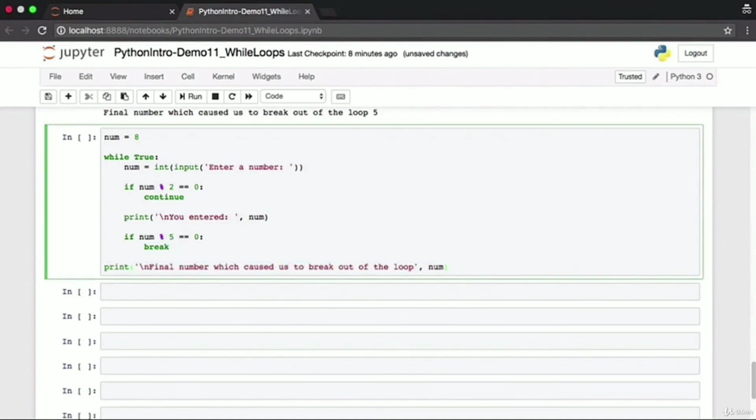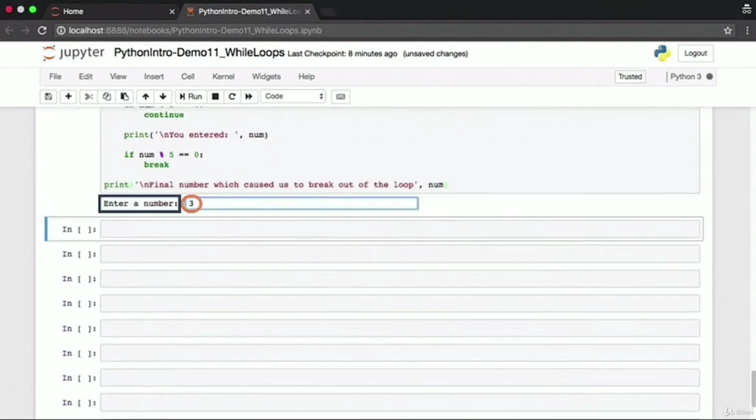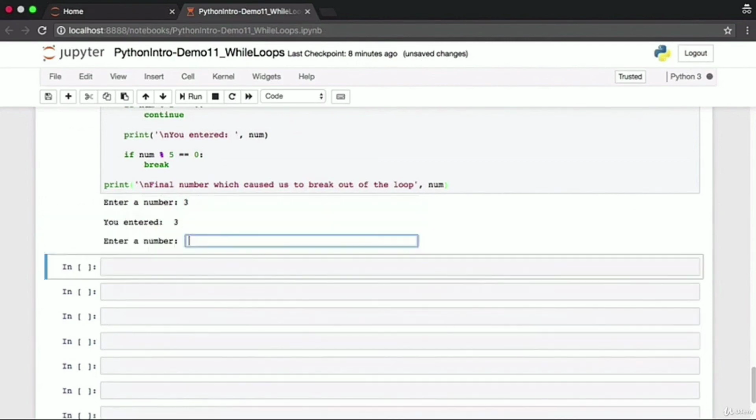The first number that we input is 3. We'll first check whether 3 is divisible by 2. It's not, so we do not continue. We then check whether 3 is divisible by 5. It's not, so we do not break out of the loop. And then we re-enter for the next iteration.